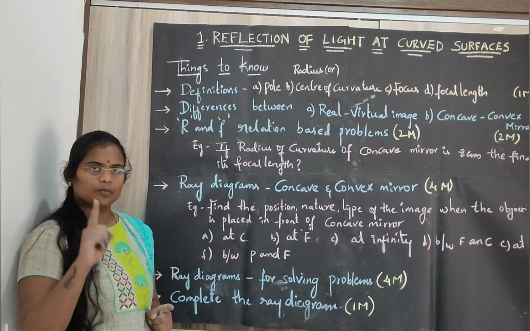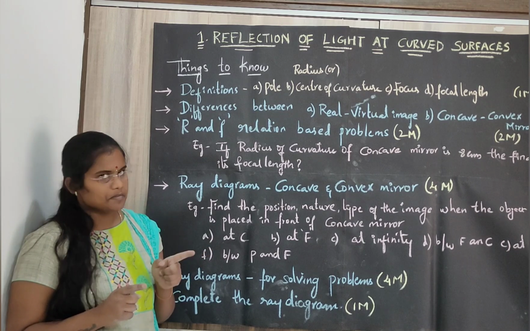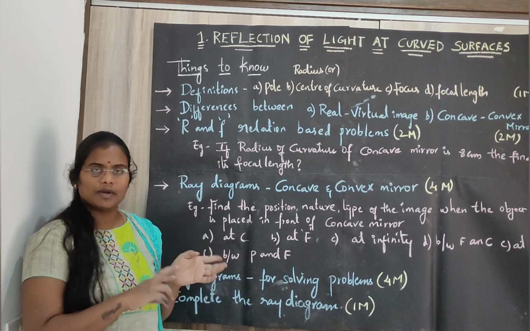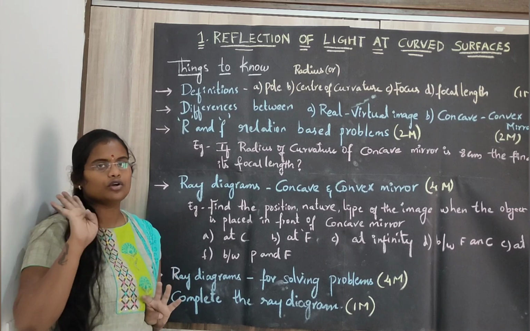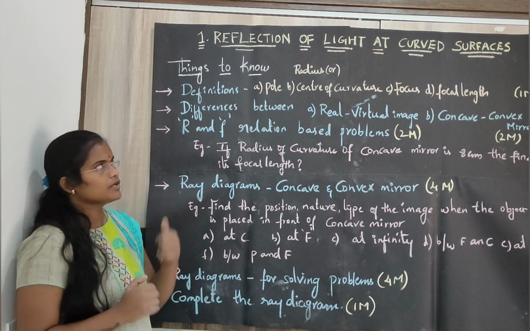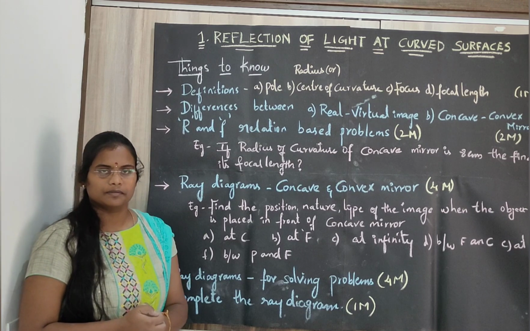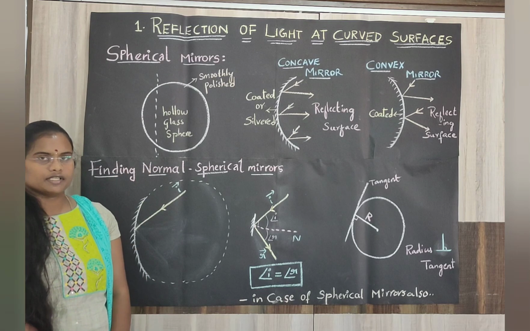One objective type question you will get, 4 marks you will get, 1 mark you will get, or else 2 marks, 1 mark and objective type sometimes. But definitely 4 to 5 marks you will get from the first chapter, reflection of light at curved surfaces. Reflection of light at curved surfaces.